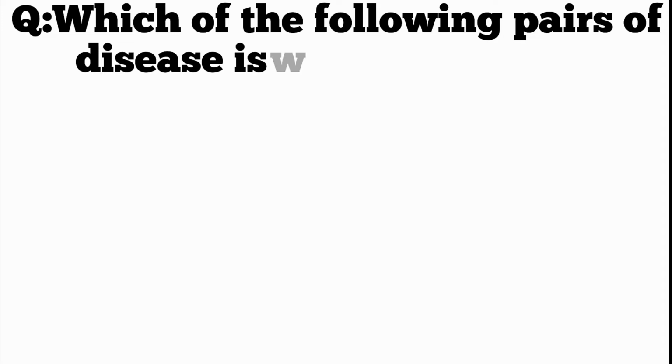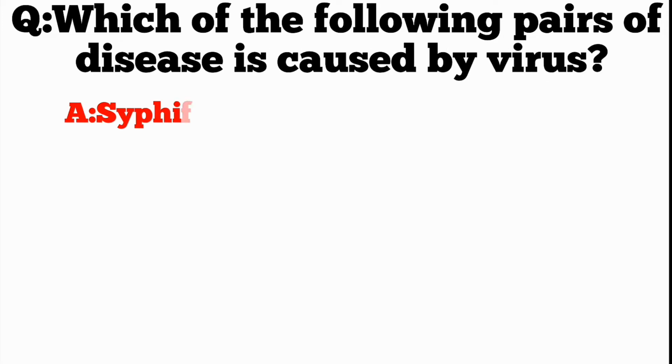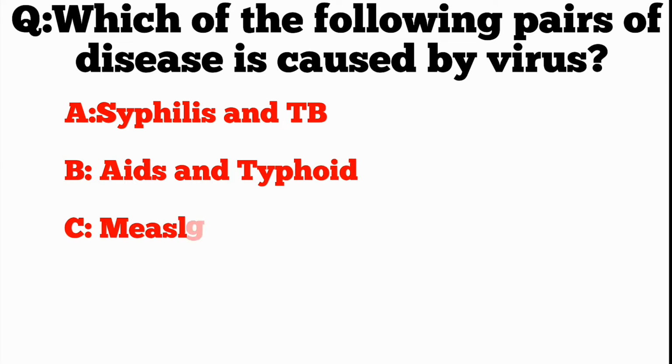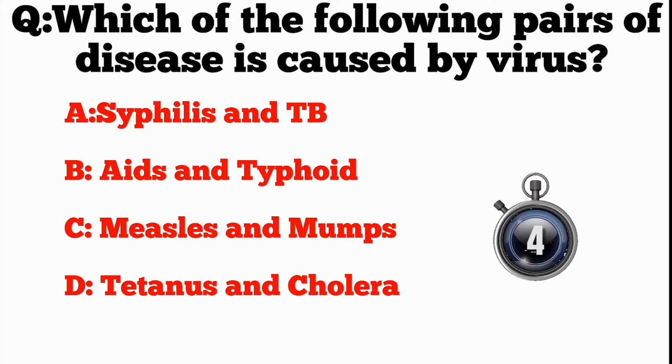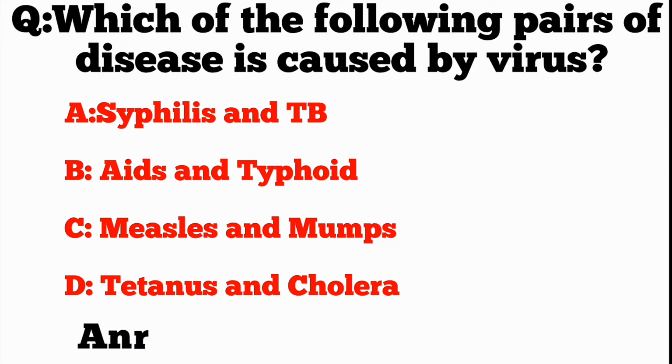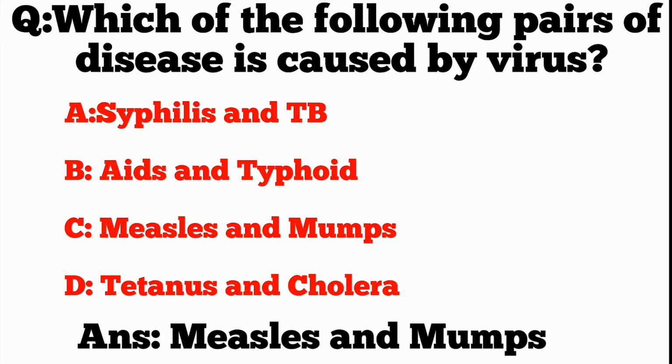Q. Which of the following pairs of disease is caused by virus? A. Syphilis and TB. B. AIDS and typhoid. C. Measles and mumps. D. Tetanus and cholera. ANS. Measles and mumps.